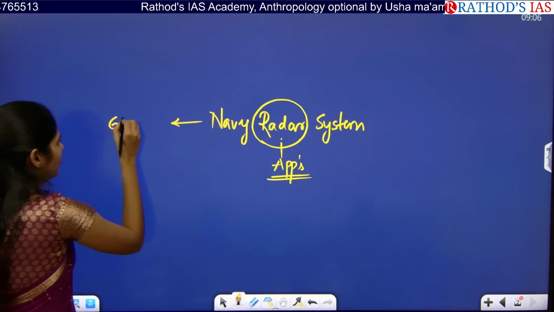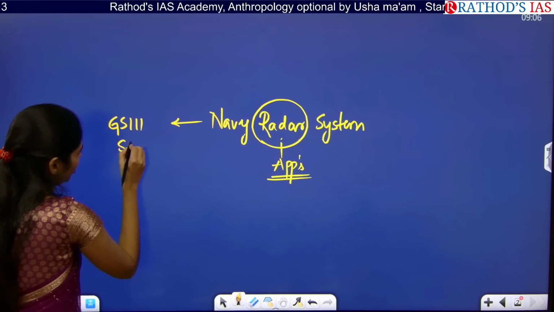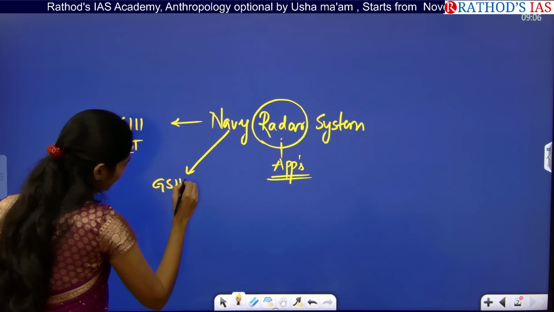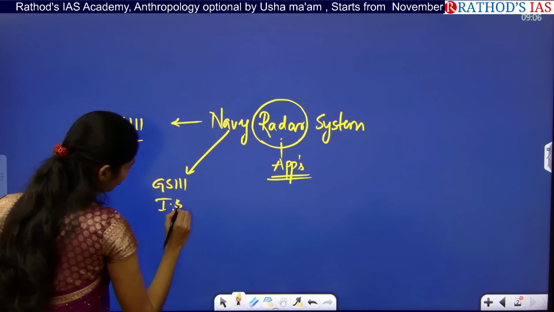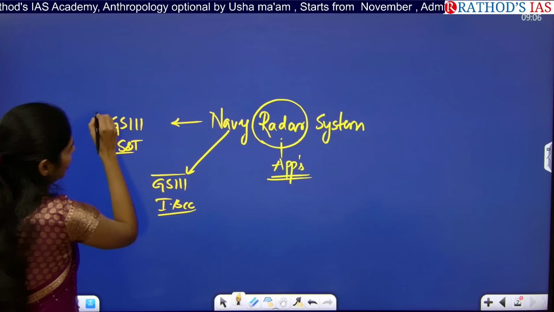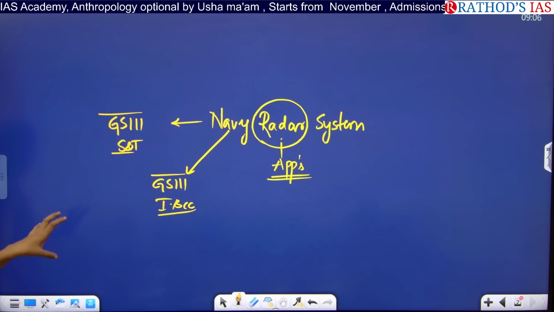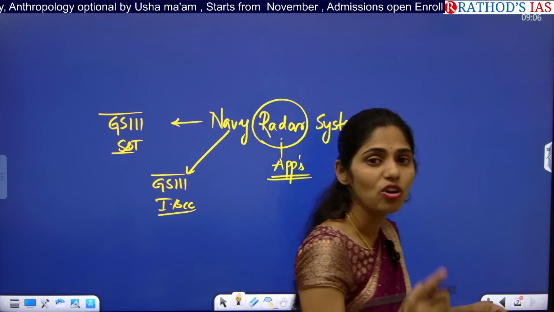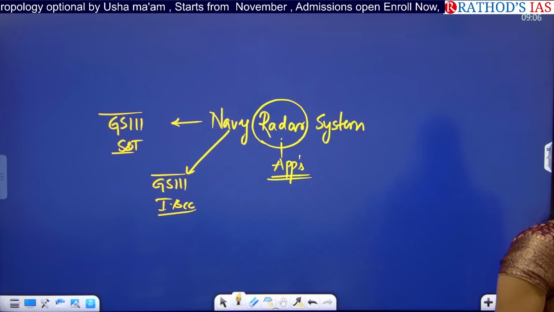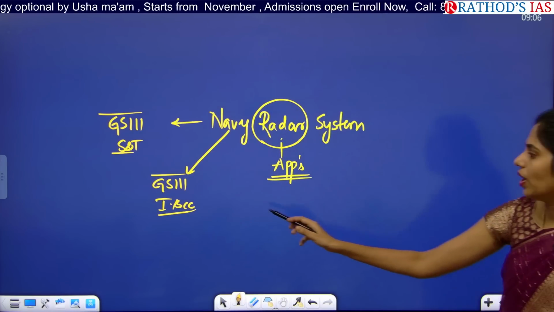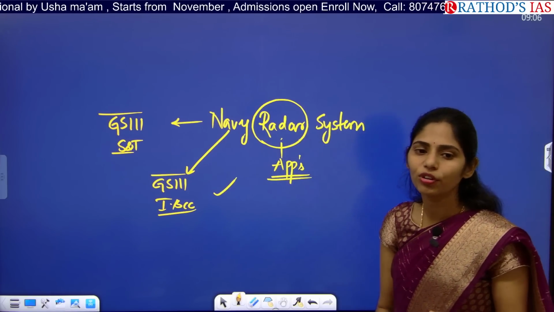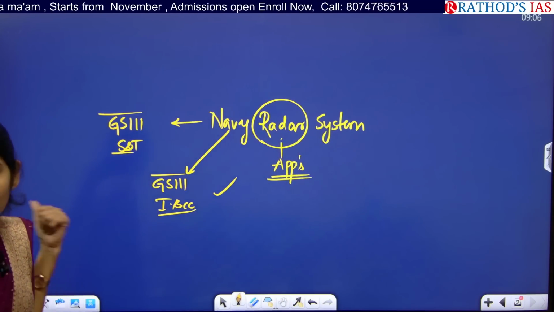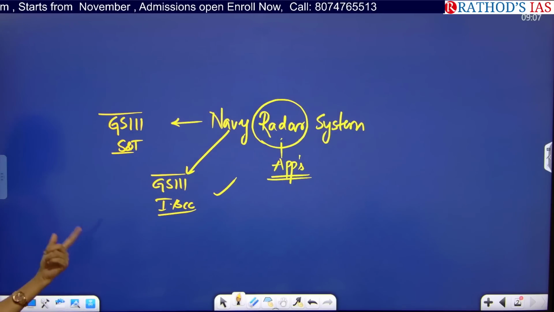So from GS paper 3 under science and technology, you will be reading this topic. And apart from that, from the same GS paper 3 under internal security, we will be seeing this article. So how can you use this article in your mains? For example, if you are writing any answer regarding how the Government of India is improving its defense system, you can give an example that recently our Government of India inaugurated the second Navy radar system in the state of Telangana. Already we had the first one in Tamil Nadu.